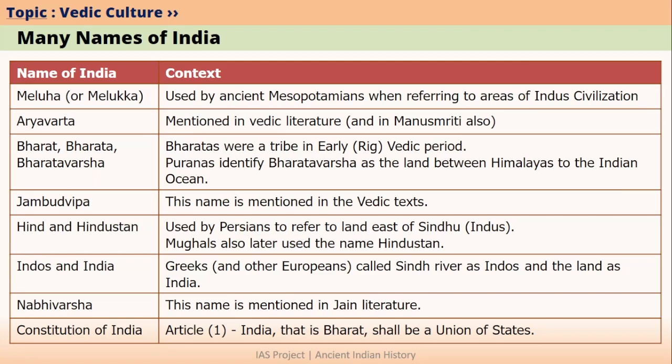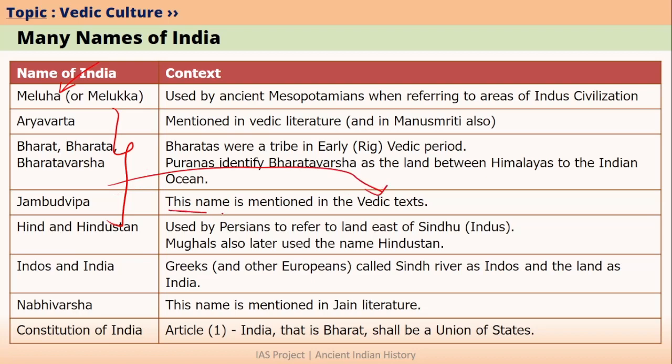Please also remember the time period or the order of these names. Meluha was probably the earliest name for India. After Meluha, we have three names, Aryavarta, Bharatavarsha and Jambudvipa. All these three names have their origin in Vedic literature.